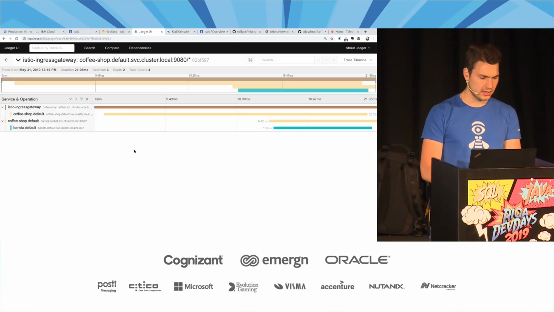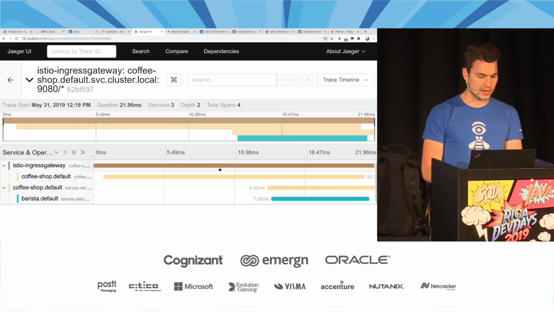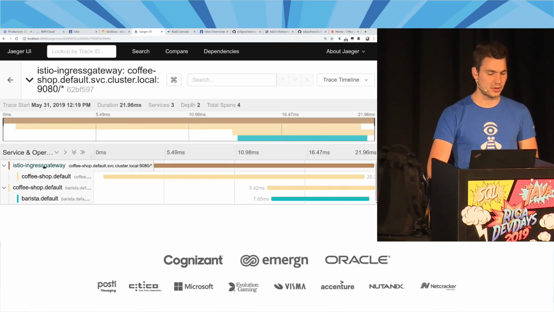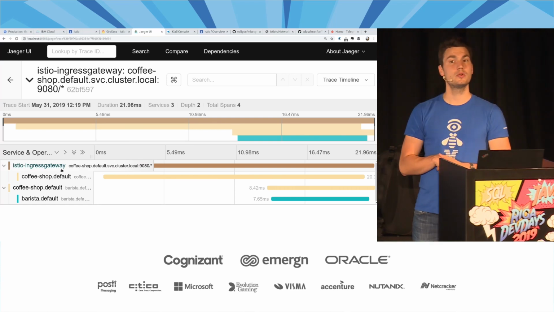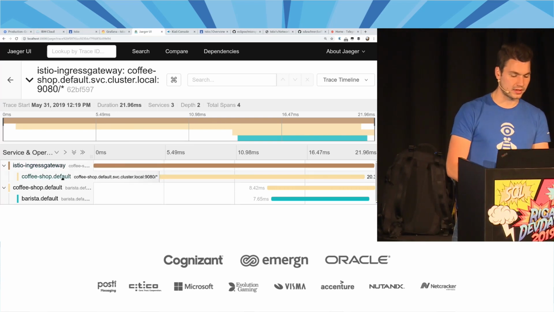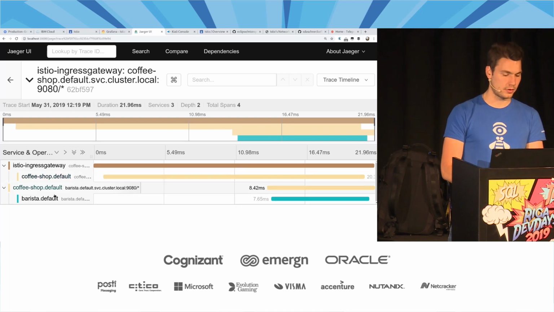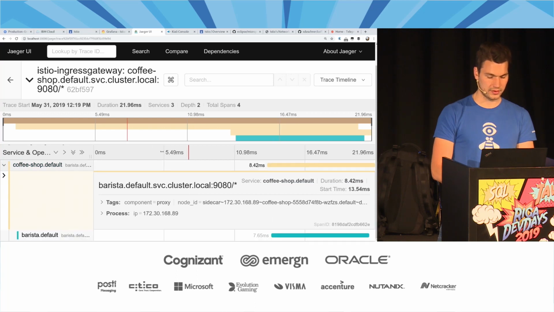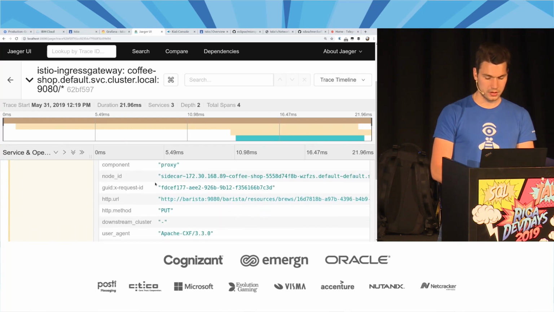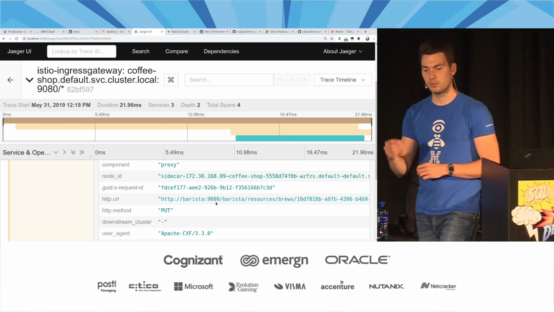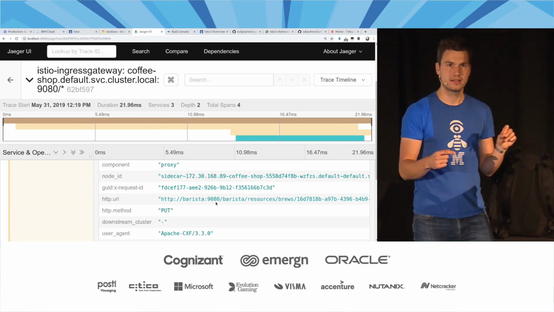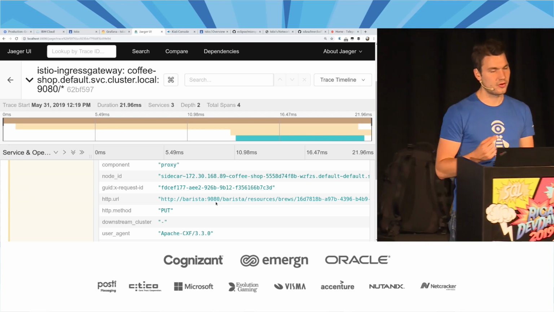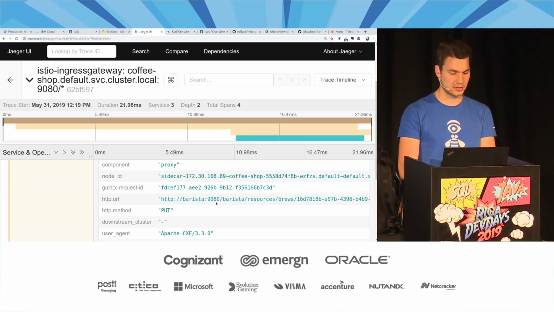What we can see here is a synchronous outgoing request into the ingress gateway that ends up at the coffee shop application, and then that synchronously calls the barista backend. We can even have a look at all the information here. This looks familiar. We have a PUT request to that URL, and we see where that's going through, how long it takes, and so on and so forth. And that is a synchronous request here.